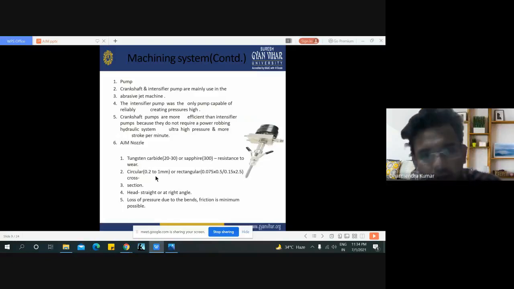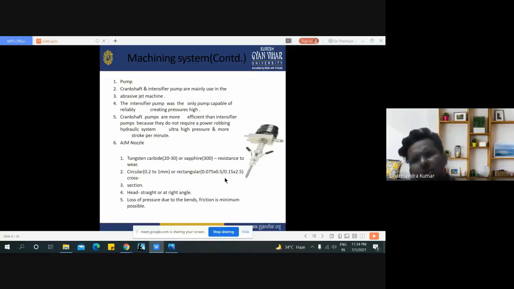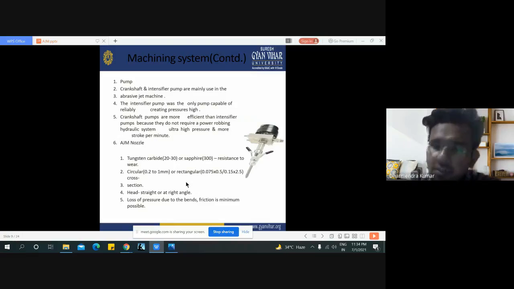The cross-section is circular with a diameter of 0.2 to 1 mm, or rectangular, 0.075 by 0.25 or 0.15 by 2.5. The heads may be straight or at a right angle. These are the requirements of an abrasive jet machining nozzle.